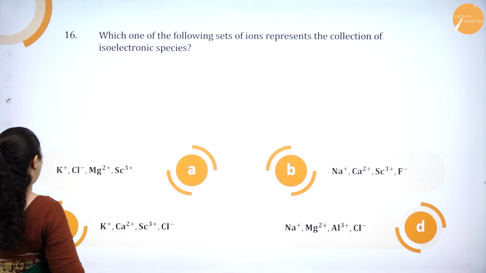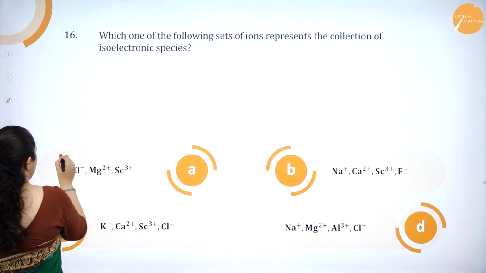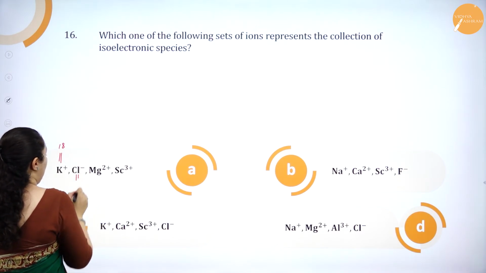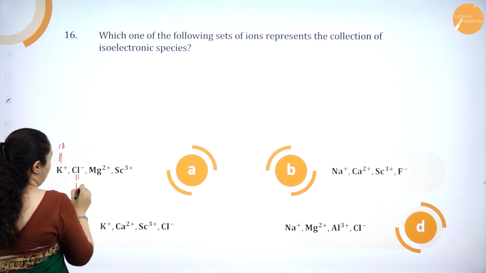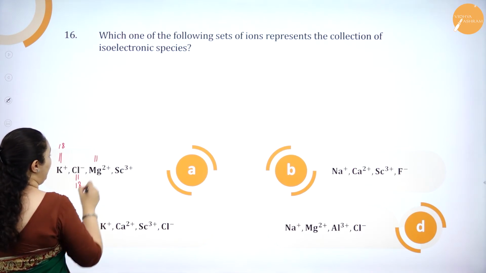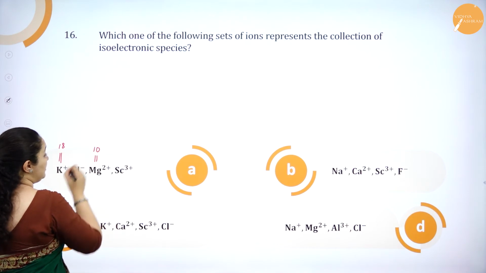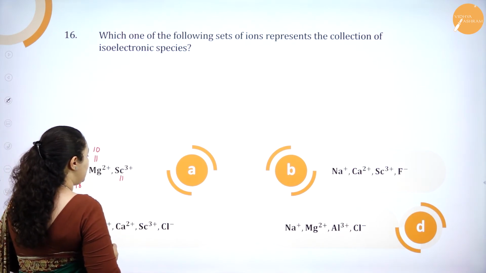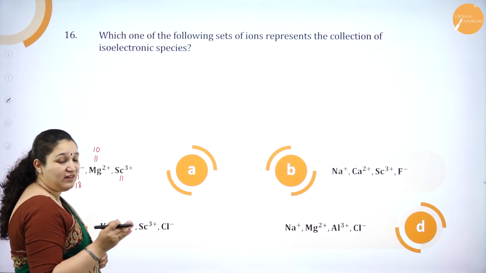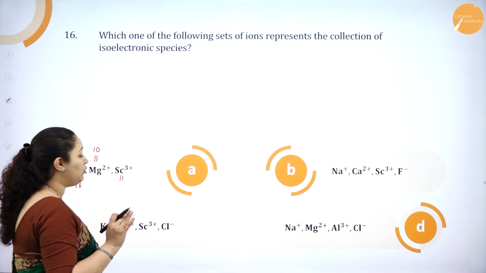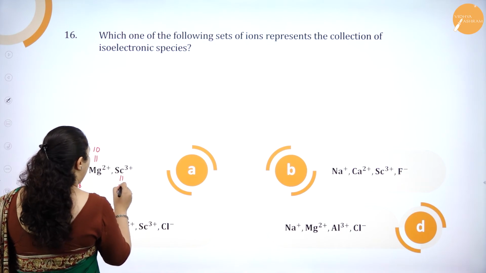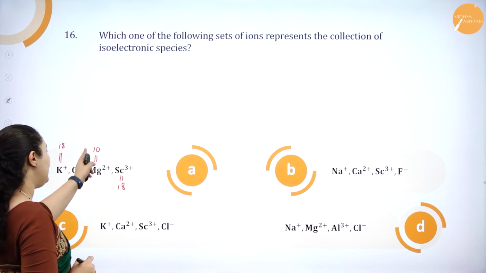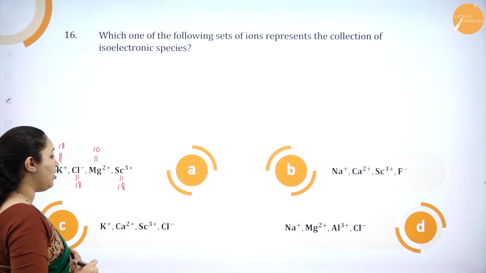So we'll see option 1. Potassium has lost 1 electron, so it is having 18 electrons. Chlorine has gained 1 electron, so again 18 electrons. Magnesium has lost 2 electrons, so it has got only 10 electrons. And scandium in +3 state, that is it has got 21, if you remove 3, it is again 18 electrons. So we can see that 1 has got 10 electrons, so this is not the option.